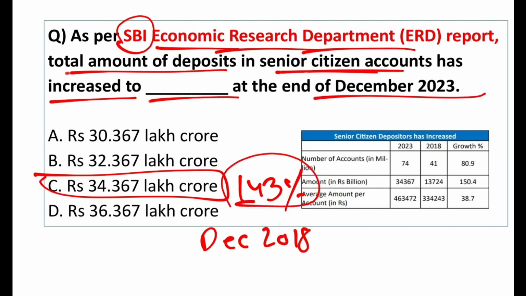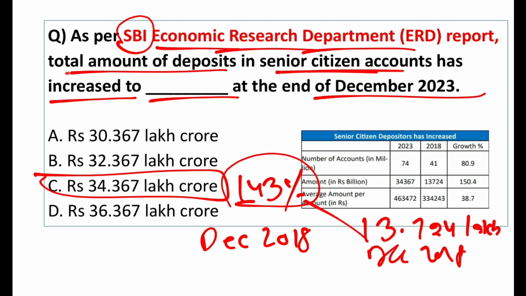143%. So they were 13.724 lakh crore at the end of December 2018. 13.724 and now they are 34.367. The growth is 143%, right? And there is a huge growth seen in the saving accounts deposits as well as the term account deposits, both. So this shows the success of senior citizen saving scheme.